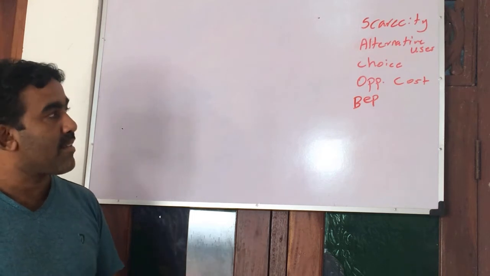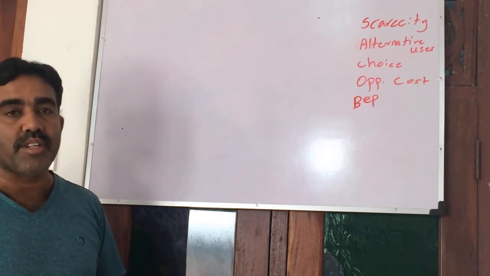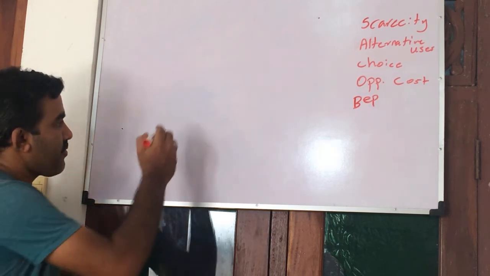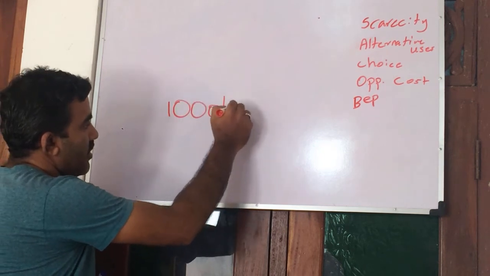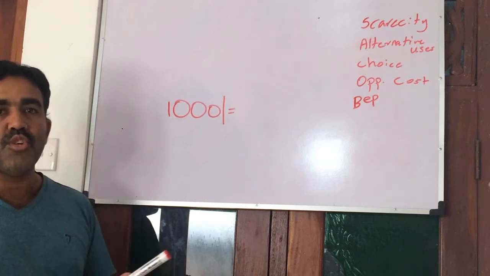The next concept: these scarce resources have more than one alternative use. Assume you have 1,000 rupees. What can we do with this 1,000? We have many options.